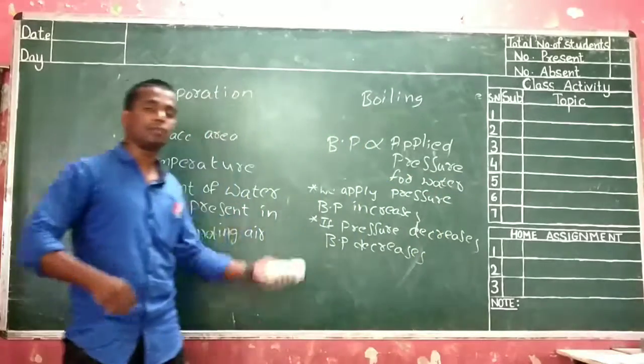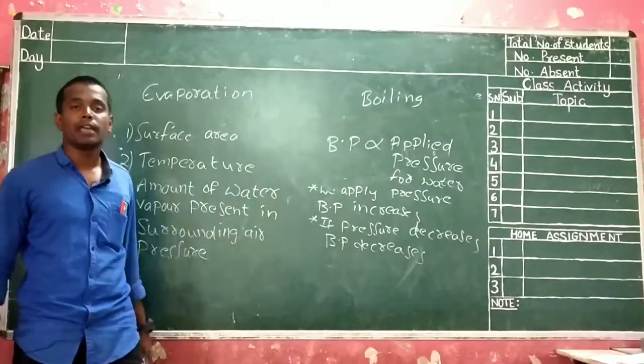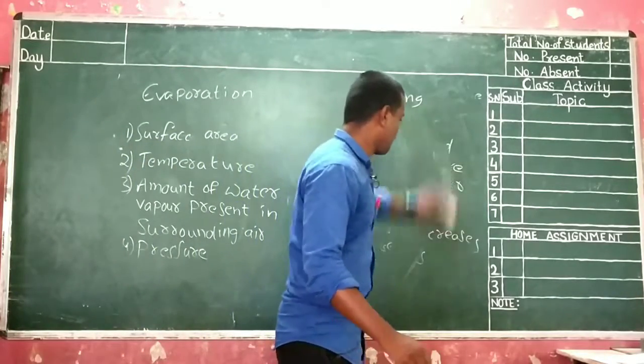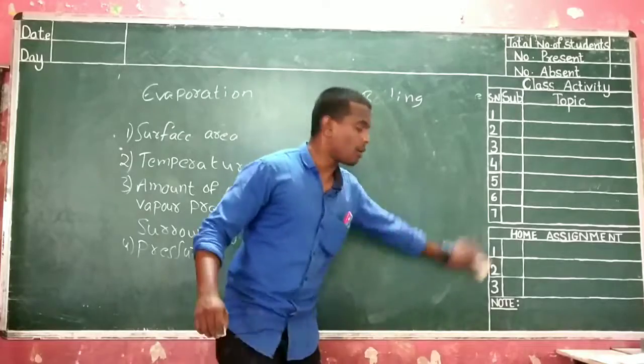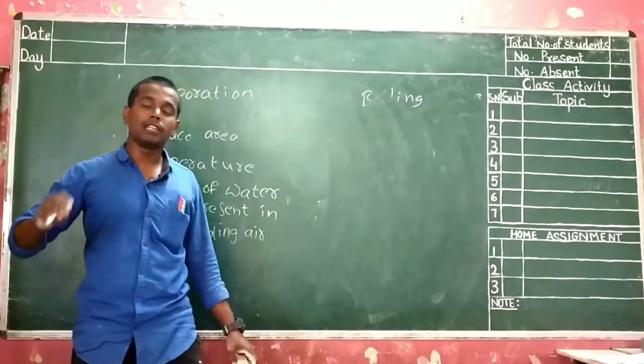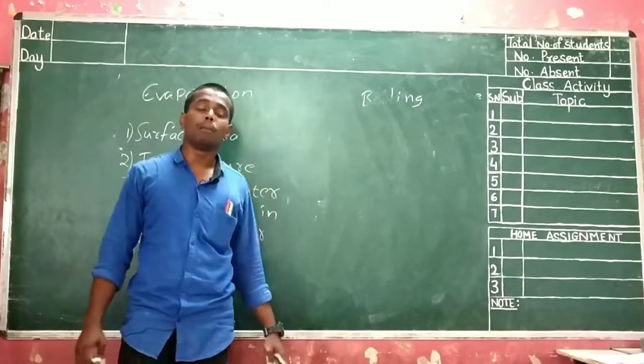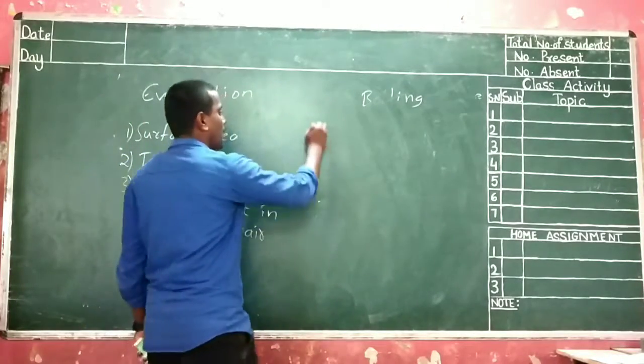For some liquids it may decrease, for some liquids it may increase. So if you apply pressure on any body, then automatically its temperature may increase. We can increase the temperature of any body by applying pressure also.